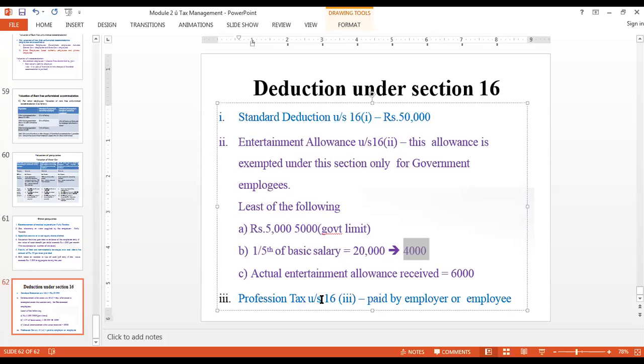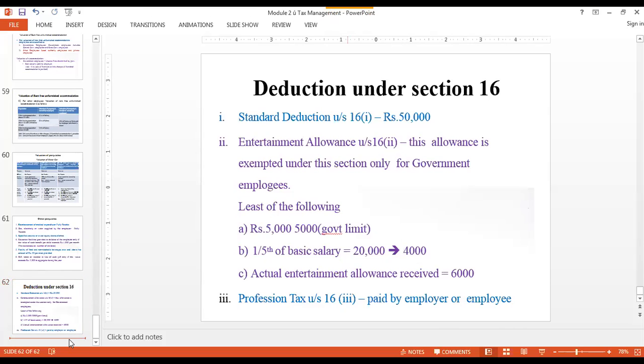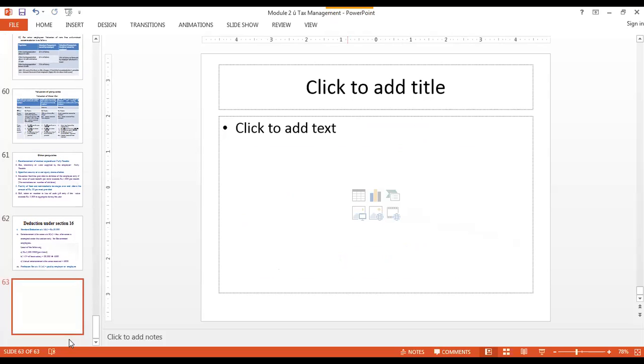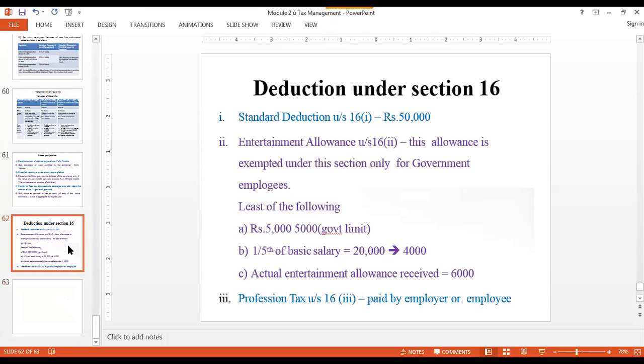Whoever pays it, the entire amount gets qualified for deduction. Clear? So with this, we come to the end of the theory as far as income from salary is concerned. I am sharing this particular slide with you immediately so that you have a copy of it.